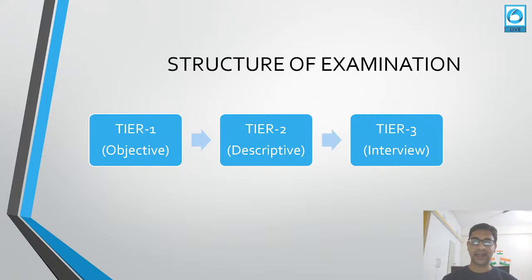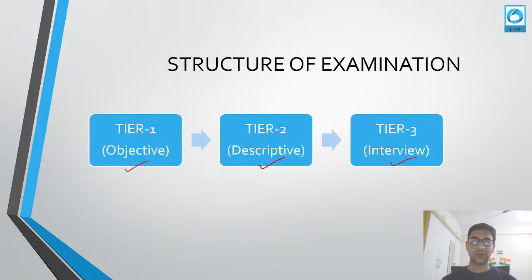The structure of this exam is the same as the normal state examinations like the state PCS exam, UPSC, the NABARD Grade A examination, and the RBI Grade B examination. The exam is divided into 3 tiers. Tier 1 is an objective examination, tier 2 is descriptive, where you have to write in pen and paper mode, and tier 3 is an interview, also called a structured interview. I will tell you about this structured interview in a later section of this session. So the examination structure is: tier 1, objective.